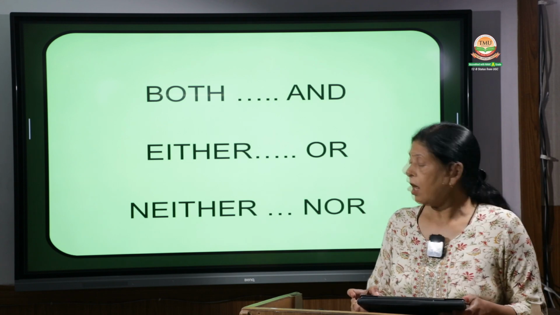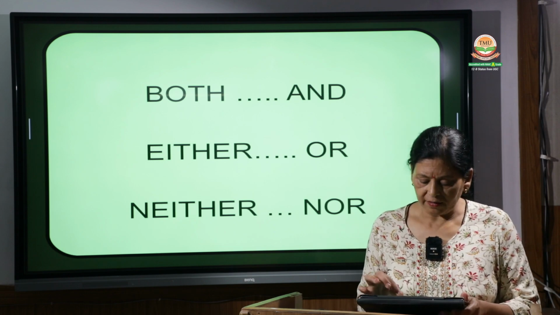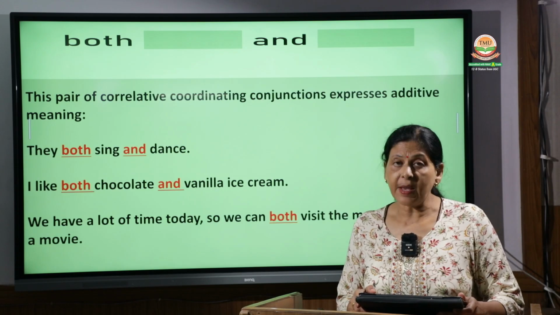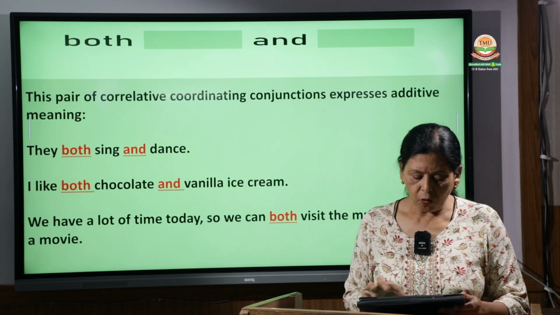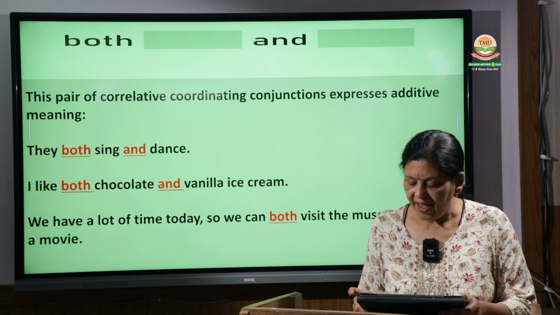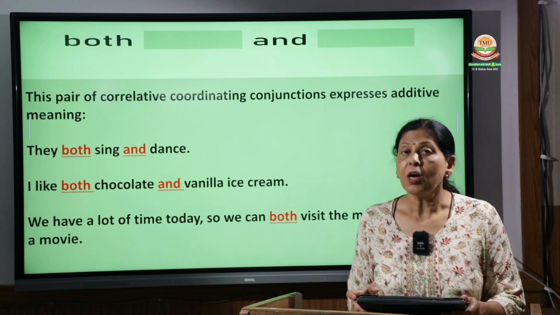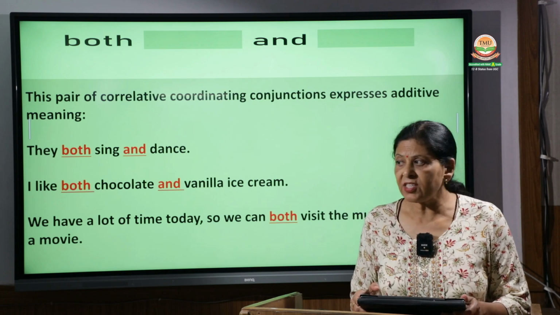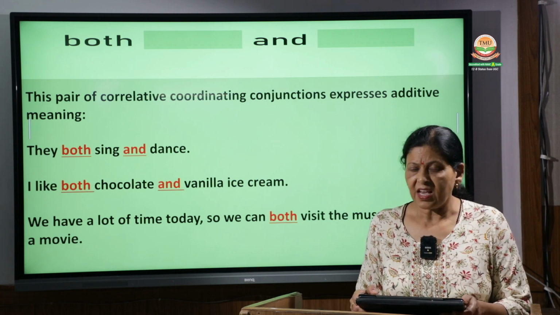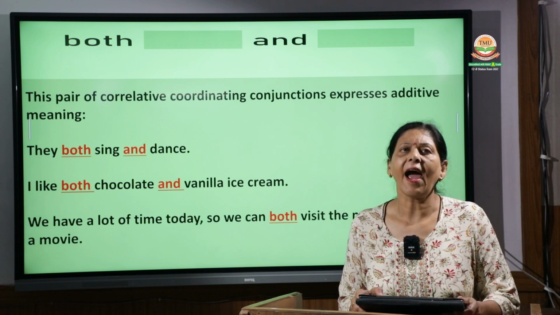correlative conjunctions are both and, either or, neither nor. Now we will see these separately. Both and. Now what is both and? The pair of correlative coordinating conjunctions expresses additive meaning. They add more to the meaning. So the example is, they both sing and dance. That means they both sing, they both dance. So how do we say? They both sing and dance.